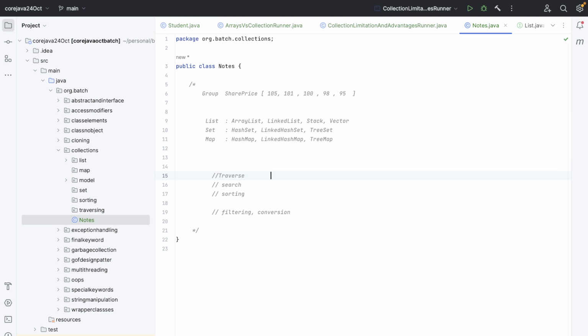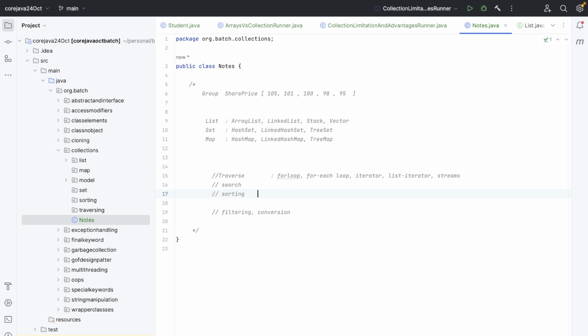For traversing, we have the for loop, the for-each loop, and we have iterator, and we have list iterator. We now have streams to traverse. These are the things we have for traversing. Which one can be used with which collection, we'll see in a later session. For search, obviously we need to traverse, so we have to use only these things, right?